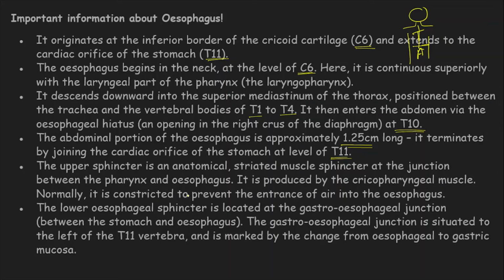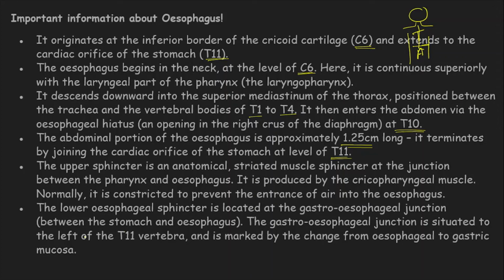Normally, it is constricted to prevent the entrance of air into the esophagus. The glottis and epiglottis also play a role, and nature has provided another security so that air does not enter here. The epiglottis takes care that food does not enter the trachea, and this particular sphincter takes care that air does not enter the esophagus.